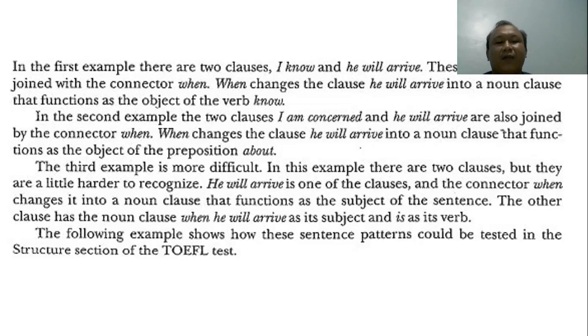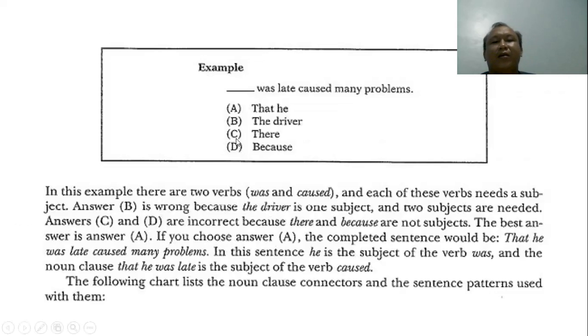The following examples show how this sentence pattern could be tested in the structure section of the TOEFL test. The blank was let caused many problems. We can see this sentence doesn't have a subject.